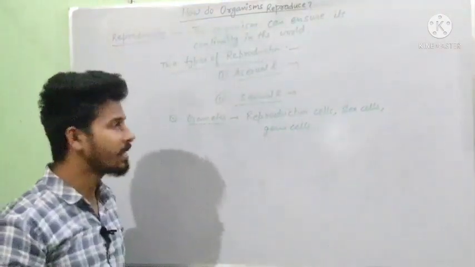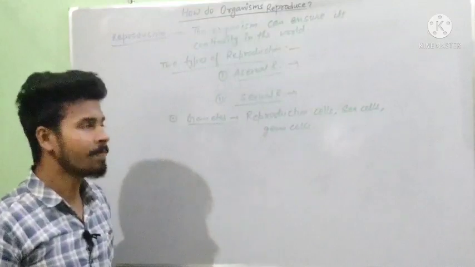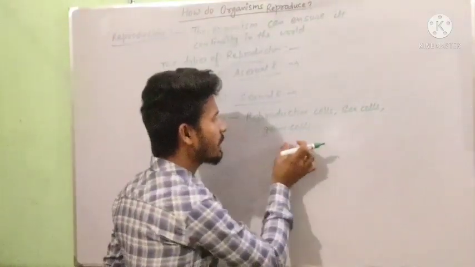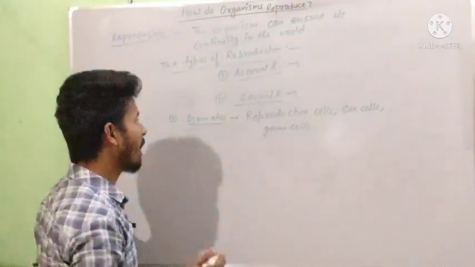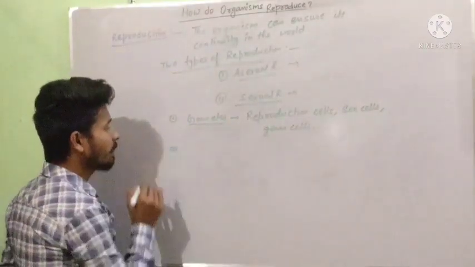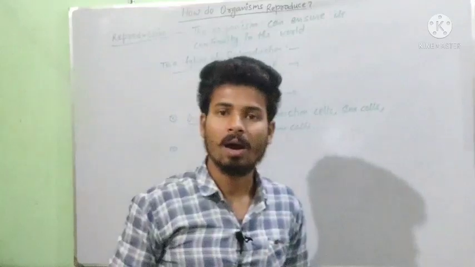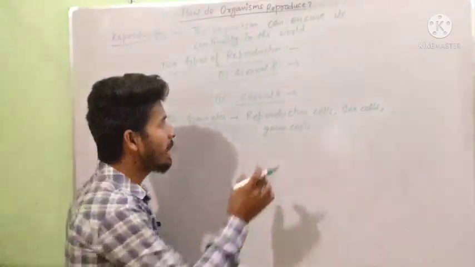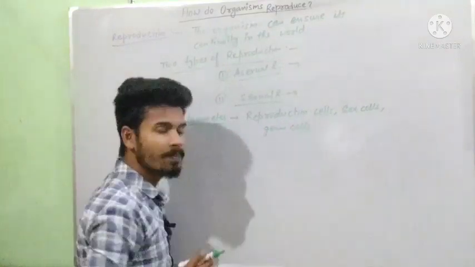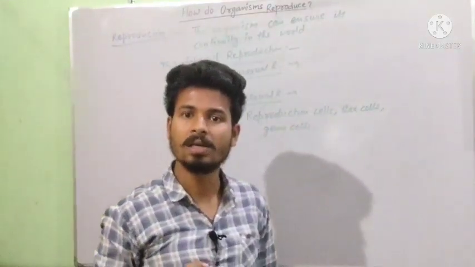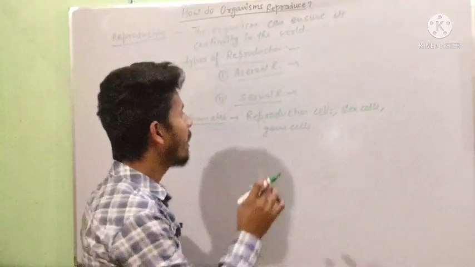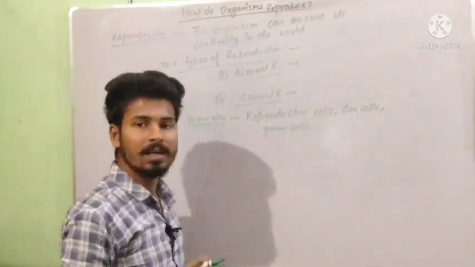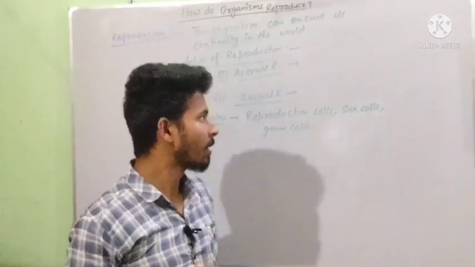These all are the names given to gametes. Now if the question arises what is the other name of gamete, we can say reproductive cells, sex cells or germ cells, and in MCQs we can tick the correct option.